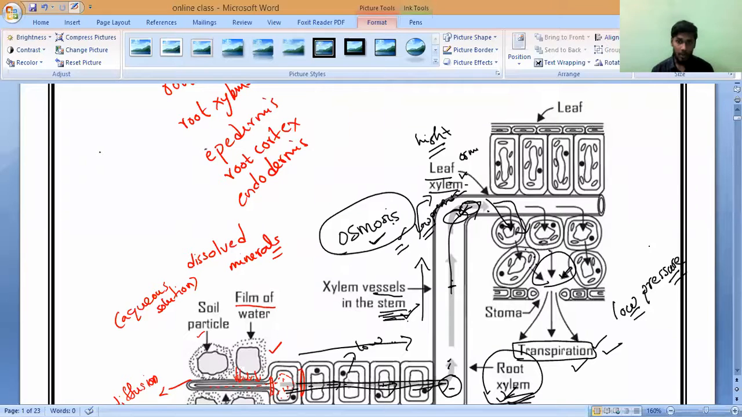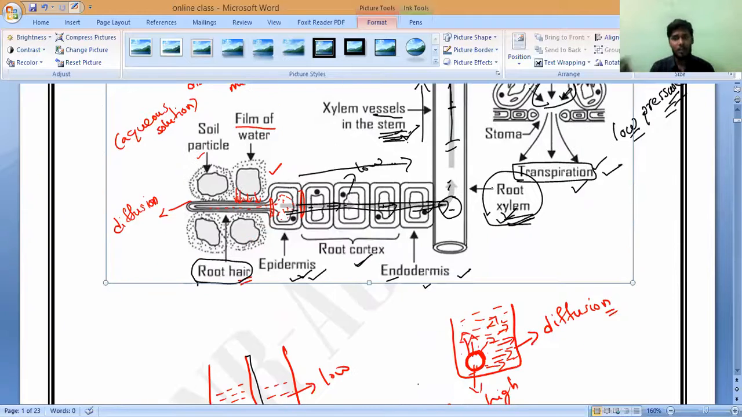First time here low pressure is created, and here high pressure is there, so that water has been transported by osmosis. Once this water has been transported, here it will create low pressure, so that water will be transported from the xylem vessels in the stem by the same process of osmosis. Here high pressure, here low pressure. So it is a continuous process: high pressure, low pressure, high pressure, low pressure.